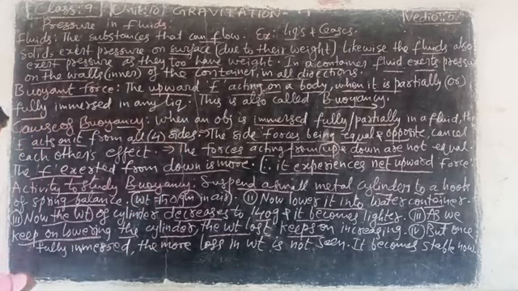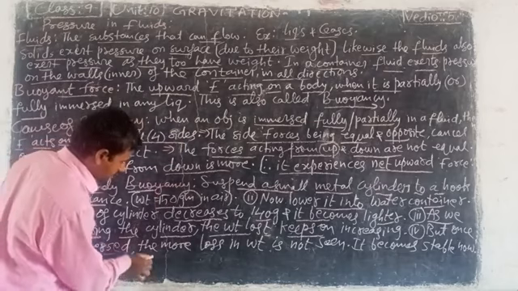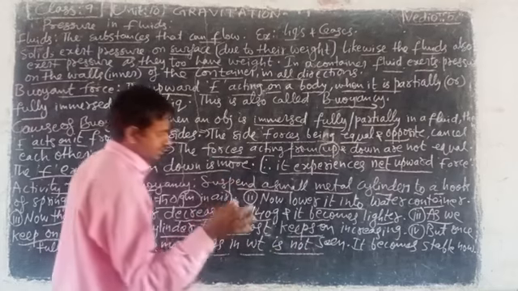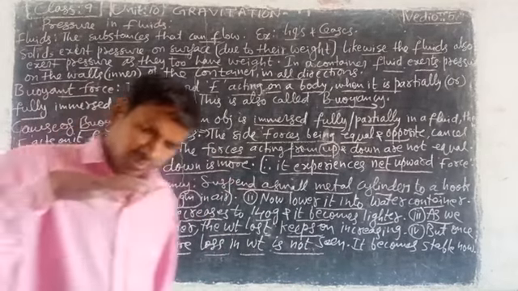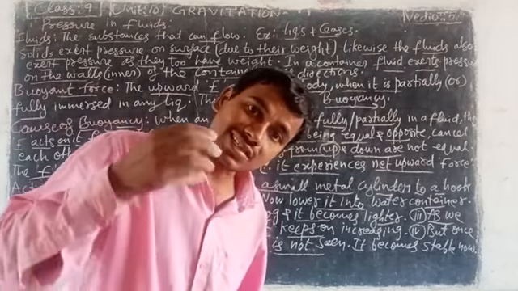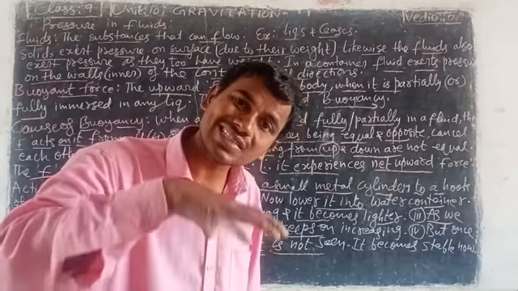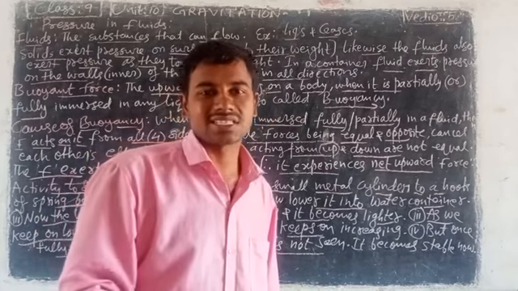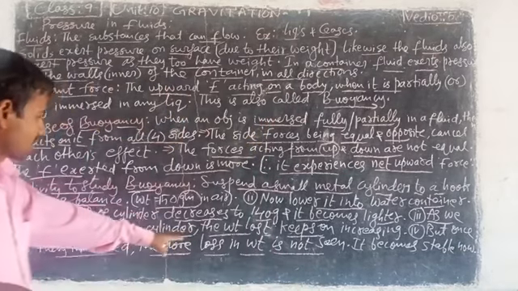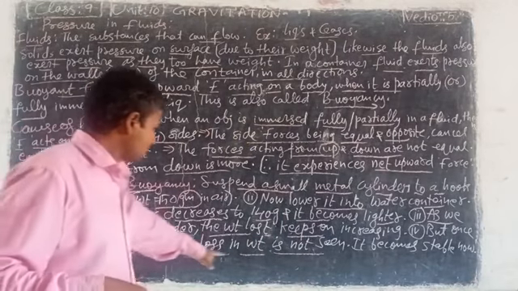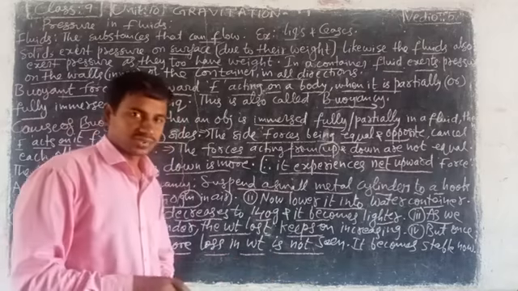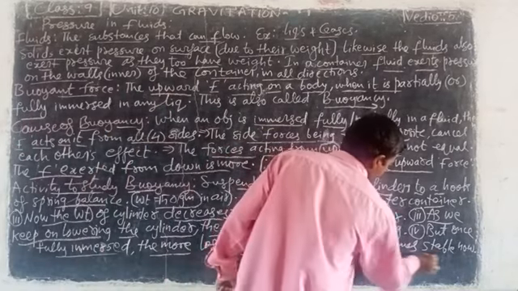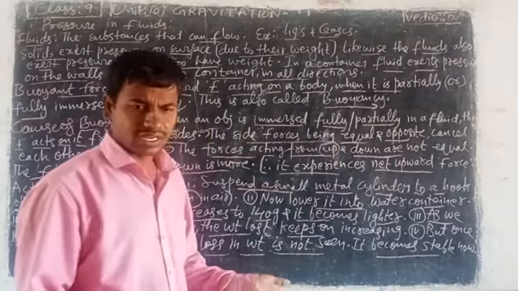But once fully immersed, no more loss in weight is seen. After the cylinder sinks fully into the water, you can't see any more weight loss. It becomes stable after sinking totally.